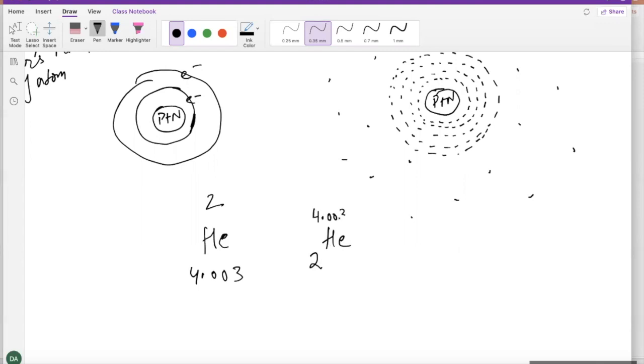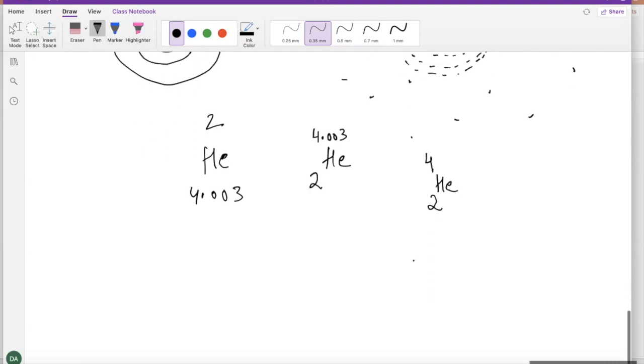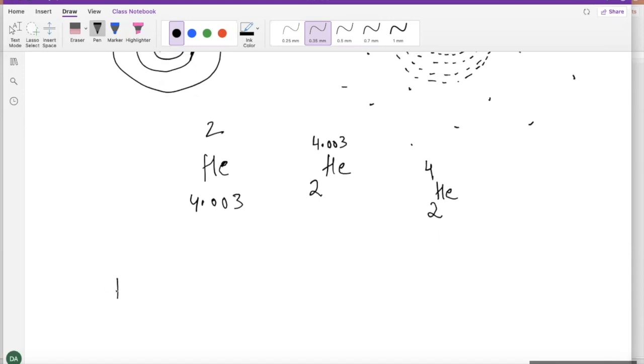For our purpose in this chapter, when you go to later chapters and talk about moles and mass, we'll come back to this. That's where we'll have to keep the full number, all the decimal places. For right now, to keep our life simpler, I'm going to keep 2 for the bottom and just 4 for the top. So you round it off to the closest whole number. For helium, my symbol says 2 and 4.